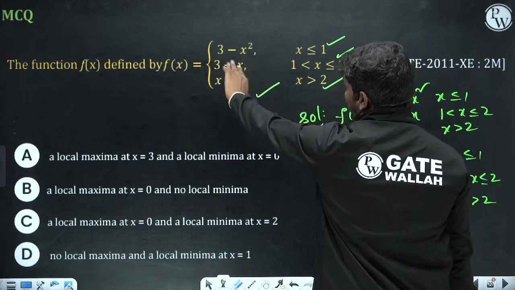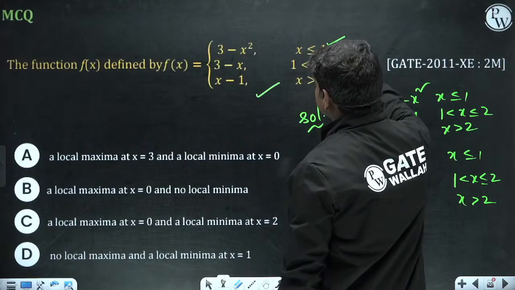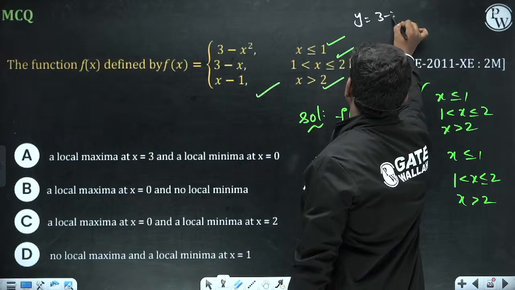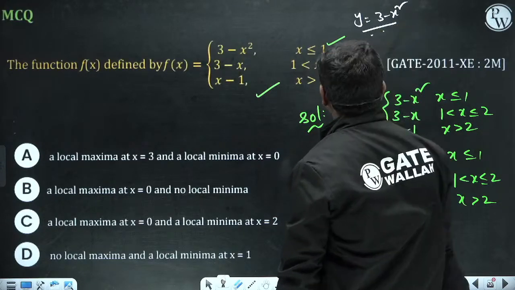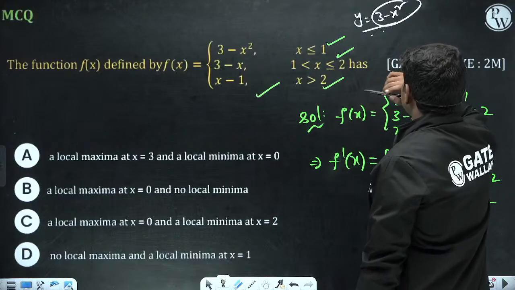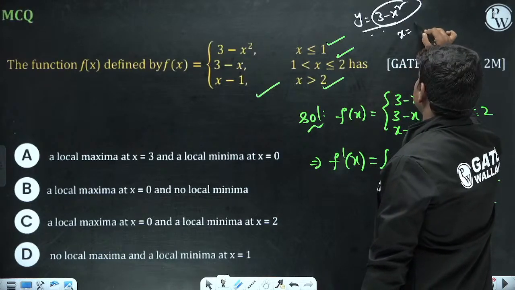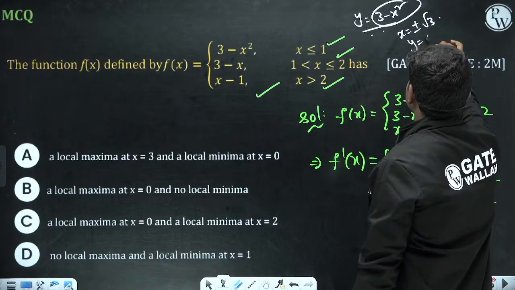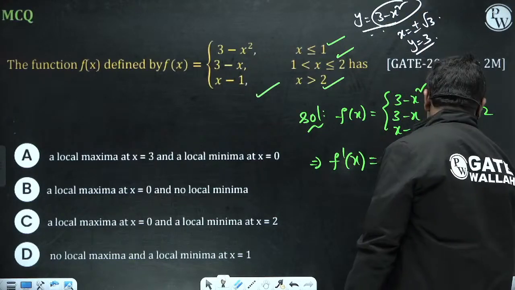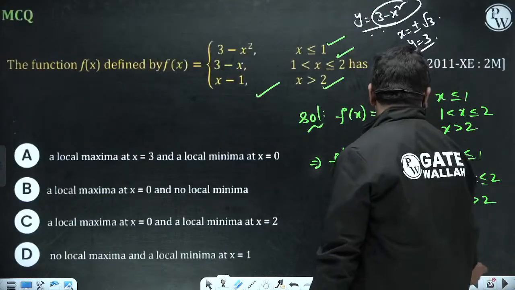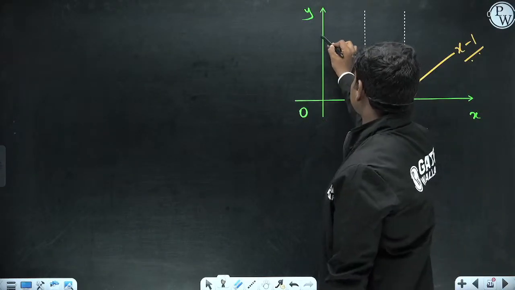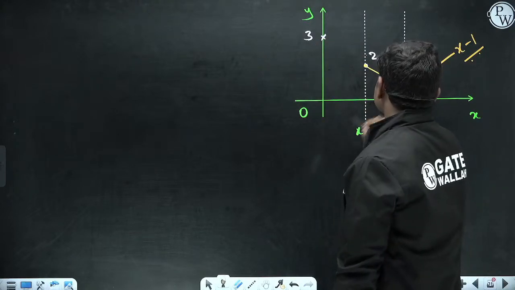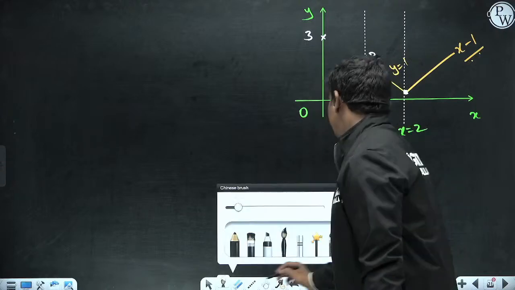So y is equal to 3 minus x square, so x square is equal to 3 minus y. This is actually some parabolic equation. If you want y equal to 0, x is equal to plus or minus root 3. Similarly, if you put x equal to 0, then y is equal to 3. So it touches the y axis at y equal to 3 somewhere here, and x equal to root 3 is somewhere here. So the polynomial function will actually be something like this.